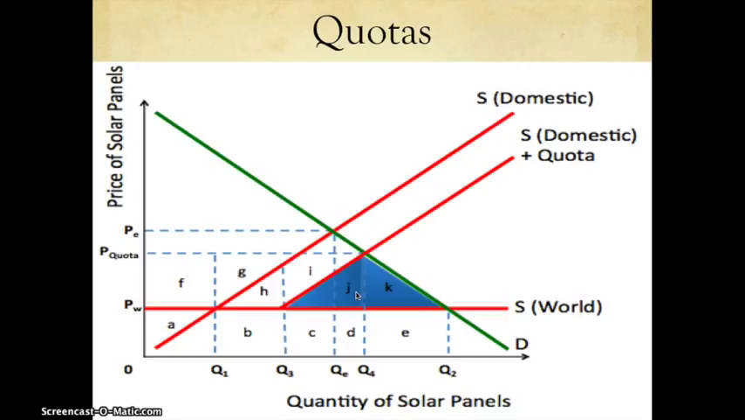Foreign producers will now supply their quota of Q1 to Q3 tons of wheat, and they'll also receive a price of P quota. The income will now change because before they were selling B, C, D, and E, but now they'll only be selling B, G, and H. This will normally be a fall in income, but it doesn't always have to be this way.